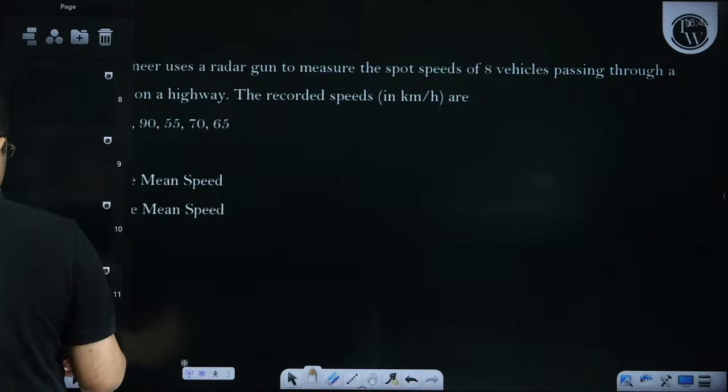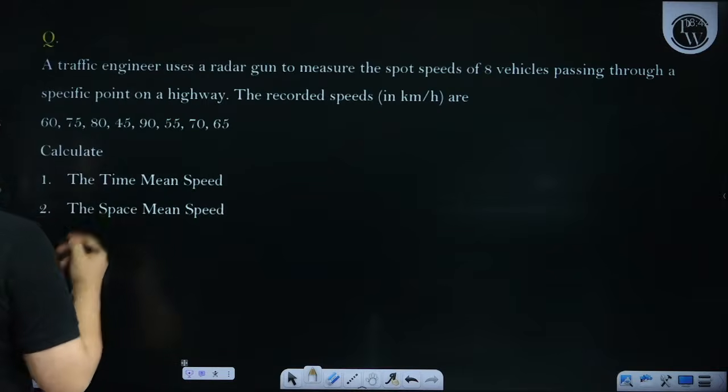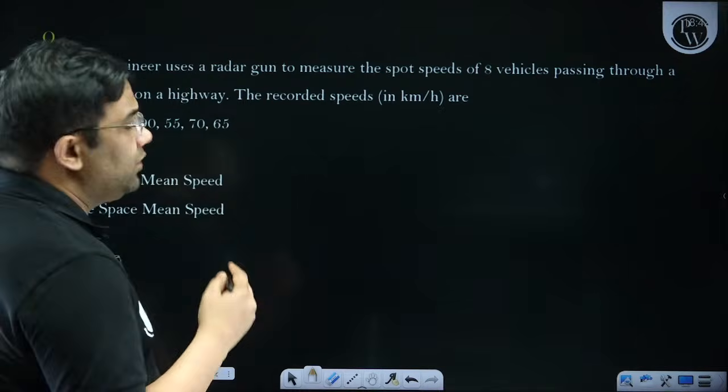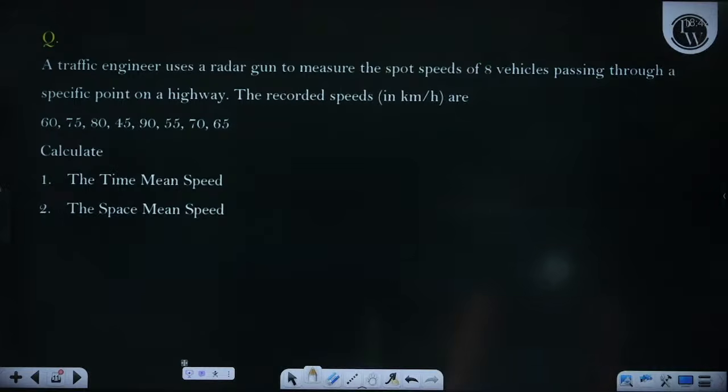First question is, a traffic engineer uses a radar gun to measure the spot speed of 8 vehicles passing through a specific point on a highway. The recorded speeds are given.